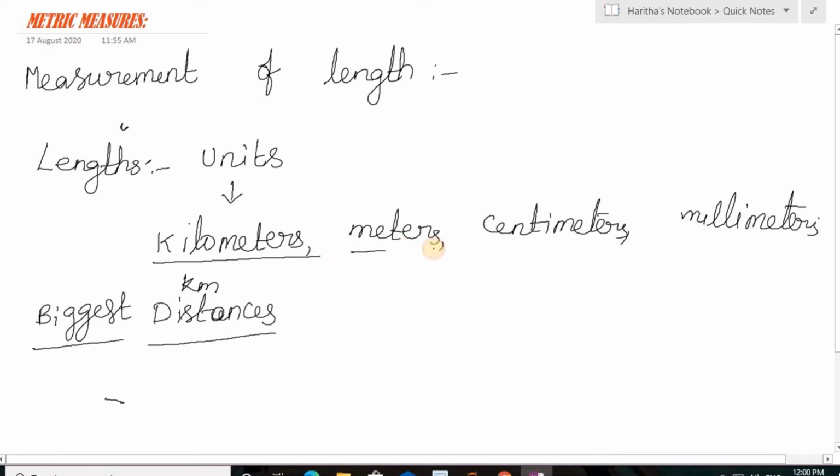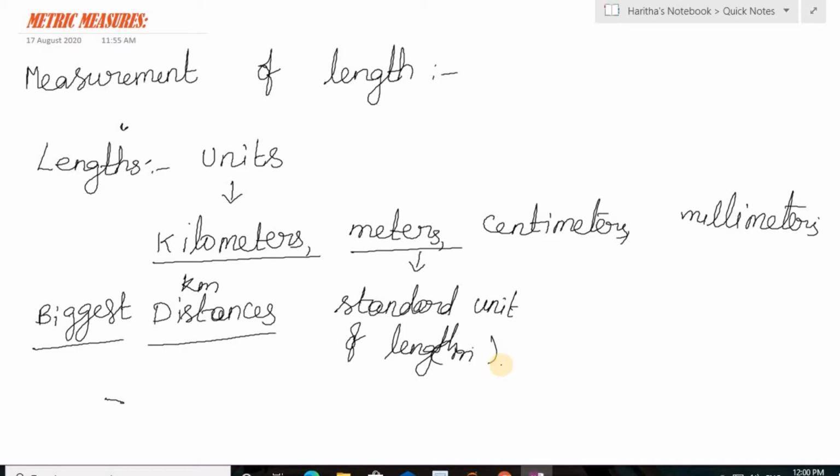And meters is the standard unit of length, because we use it the most. The short form is m. For example, if you are traveling from your house to office, or from one place to another place, generally the answer should be in meters.